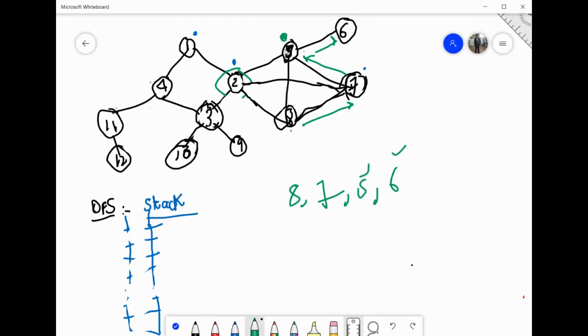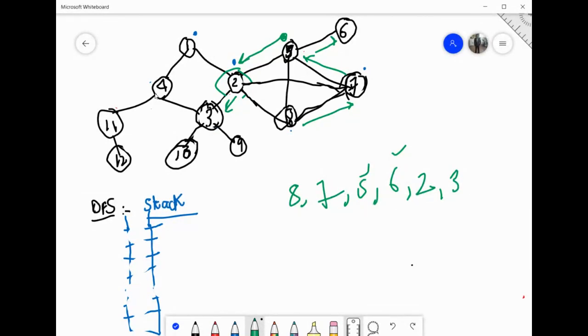ठीक है, 5 के पास अब एक ही ऑप्शन बचा, that you can go in this direction, 2, क्योंकि 7 और 8 is already explored. So suppose I'm going in this direction, that is 2. So I'm standing at 2, right? मतलब फिर से 5 stack के ऊपर जा चुका होगा. So you have to explore either 1 or 3. Suppose I'm exploring 1 or I'm exploring 3, suppose. Okay, so from 2 I'm going to 3, right? So 2 stack पे गया होगा.